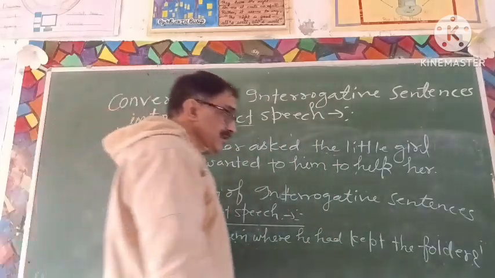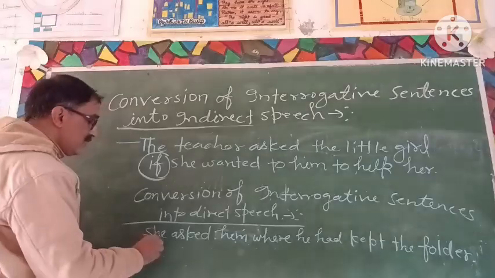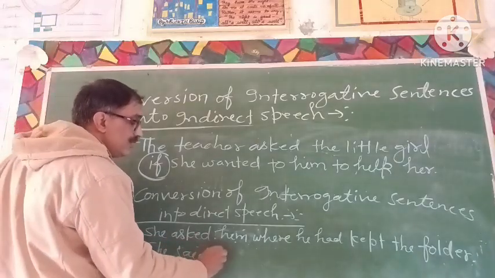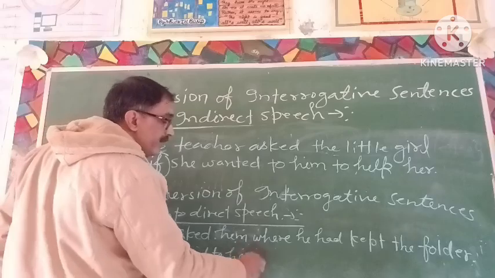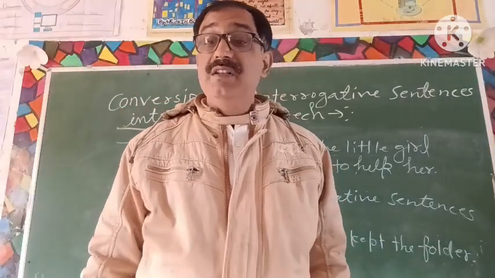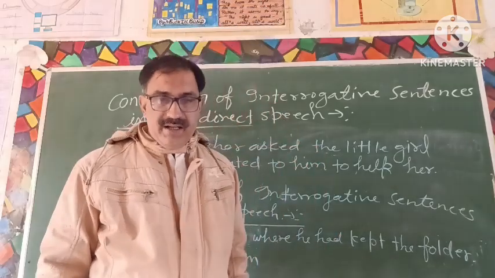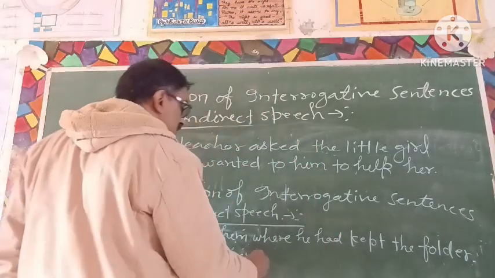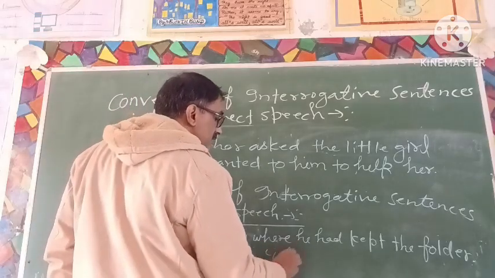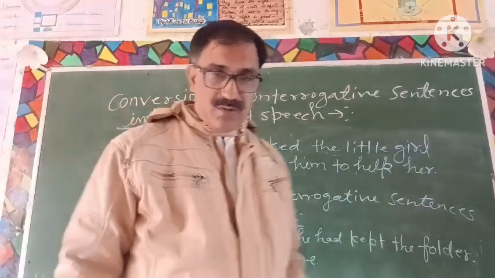How will you change this sentence into direct form? She said to him. Here asked will change into said to. And where is the question word. After putting a comma here, a single inverted comma will start.